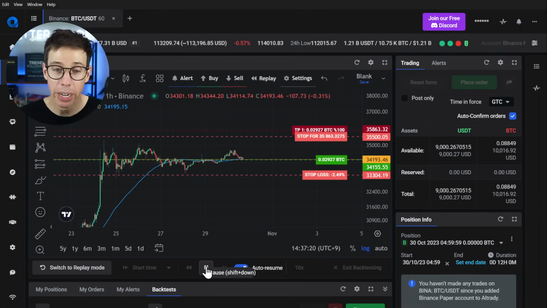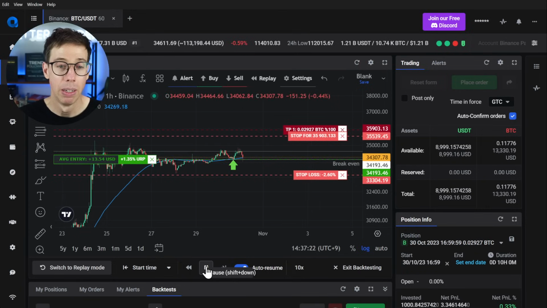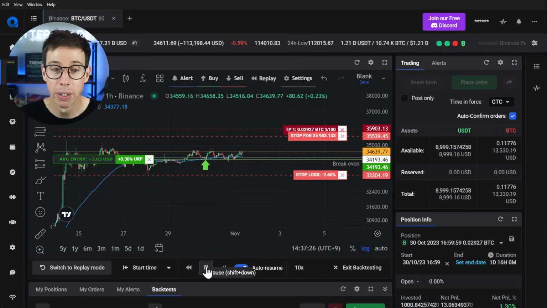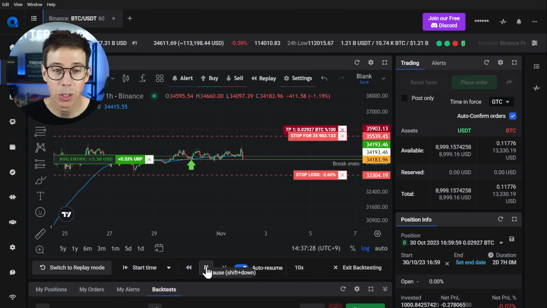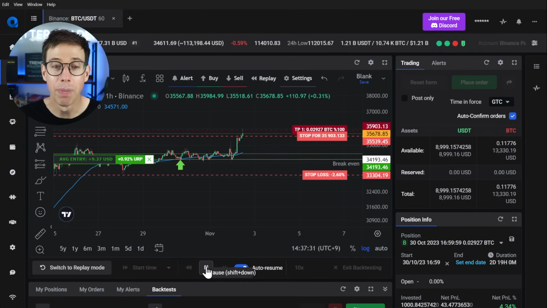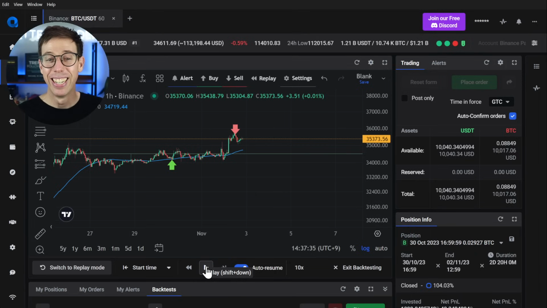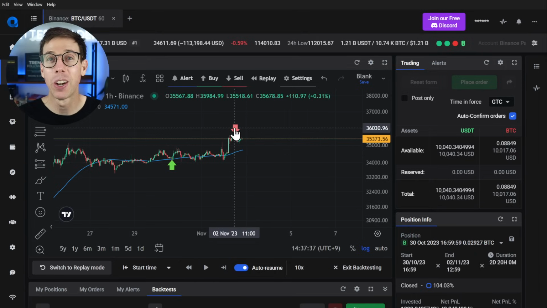There we go. So it hit my entry. Now it's in. And I haven't looked at this time frame, by the way. I haven't practiced this to see what's going to happen. So we're watching the price to see if it's going to have a nice responsive move up. Up. There we go. So it hit my take profit target. And there, that's done. Did you see that? So it hit my take profit target. It enabled trailing, and then it went back down against us.